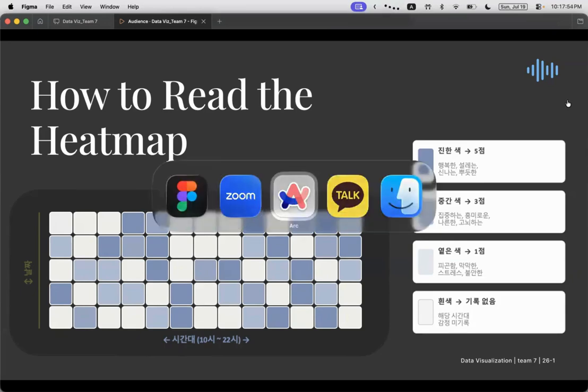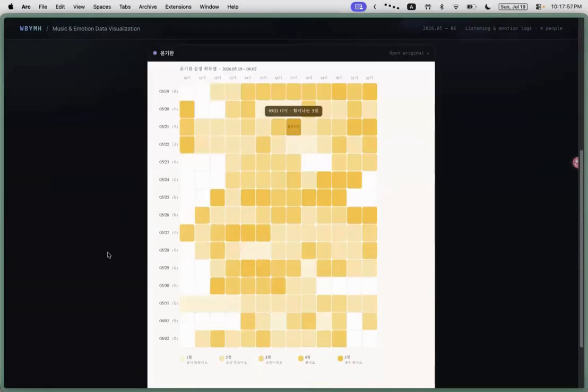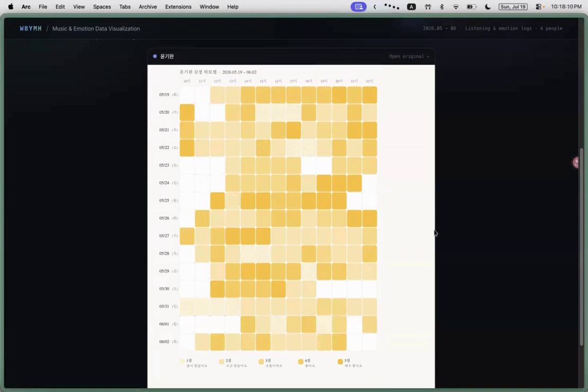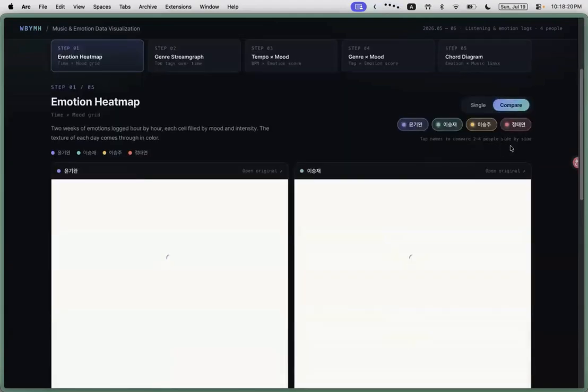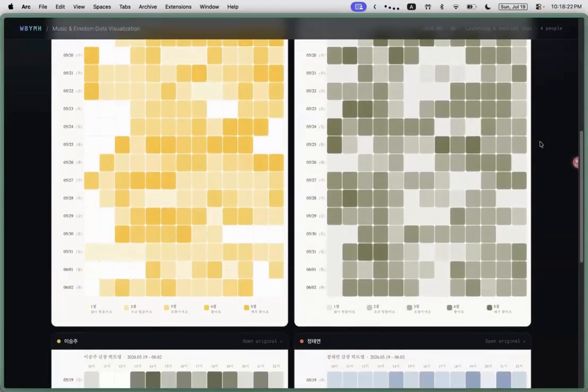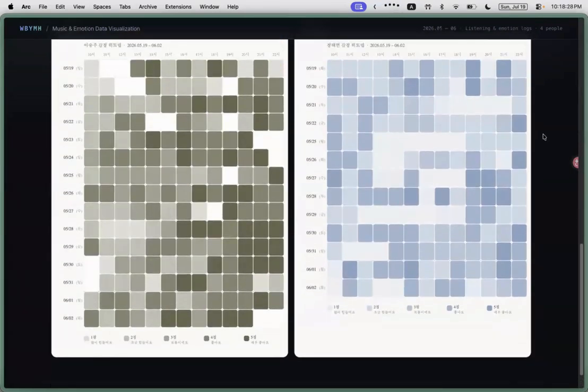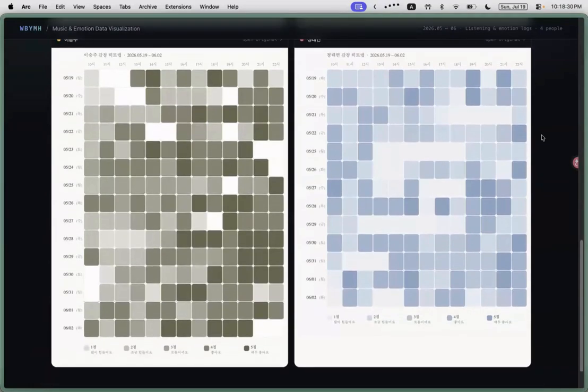So moving to the website, reading it is simple. Scan a row horizontally to see the flow of emotion for that day, or look down a column to find recurring patterns at specific times. If the 2 to 3 p.m. slot is consistently light in color, it means that is when your energy regularly dips. So, emotions are subjective, but when you track them, they become patterns. By visualizing those patterns, I was able to discover my own rhythm that I hadn't realized before.